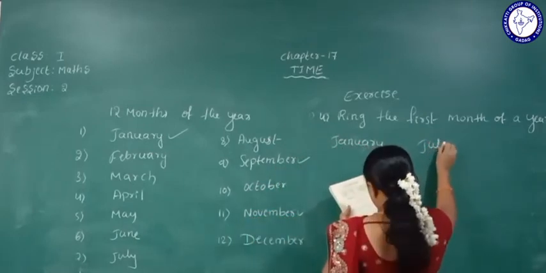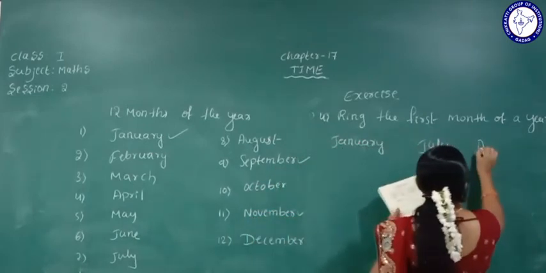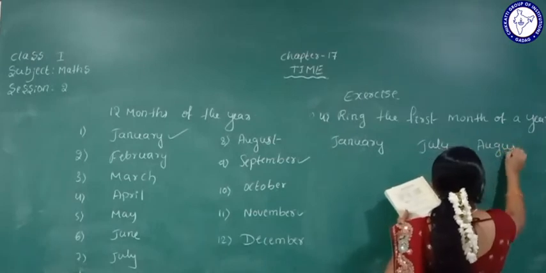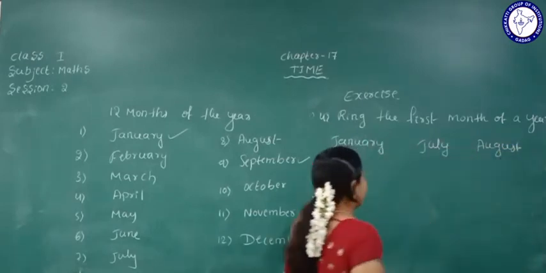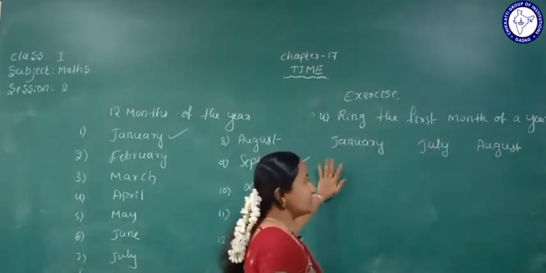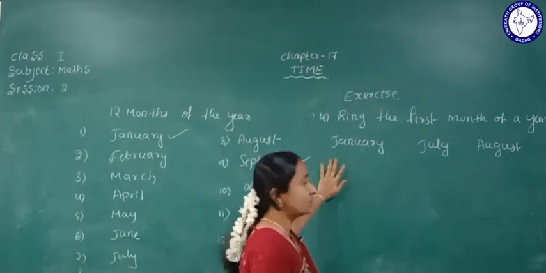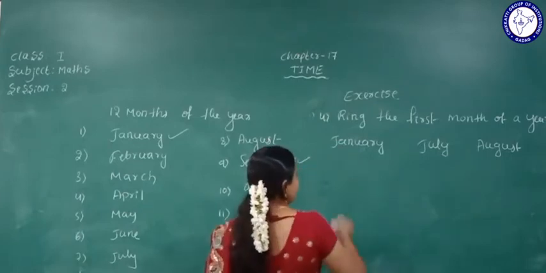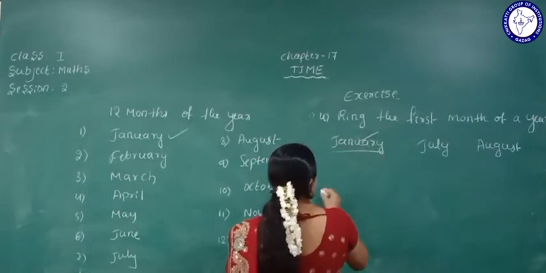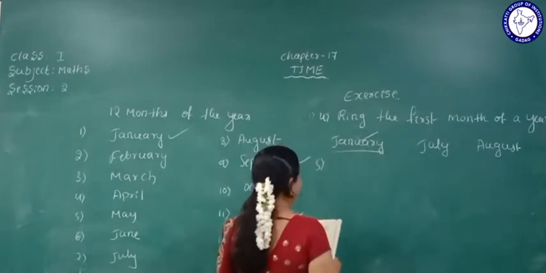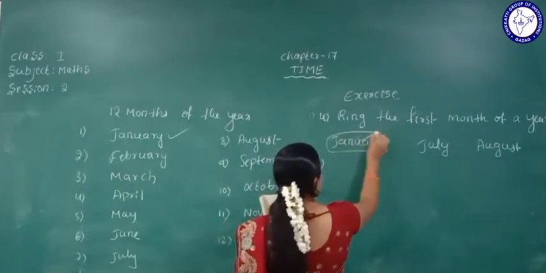January, July, August. In these 3 months, which is the first month in the year? The first month of the year is January. Okay, so we'll ring this January.